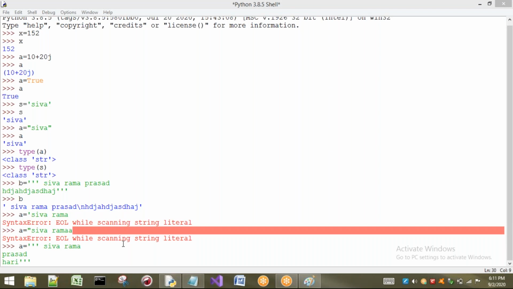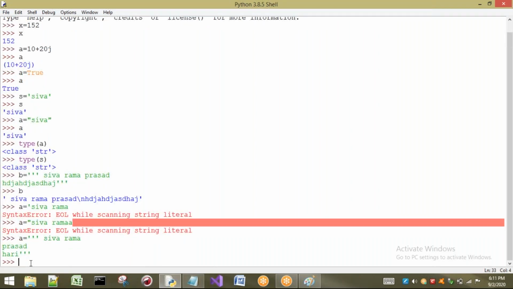So now see, my multi-line string is completed. I have closed it with 3 single quotes. Now what happens? I am telling my compiler that my string is completed. By pressing enter, you have to observe something. In the first line, what I have taken is Siva space Rama. Here I have pressed enter. Internally, enter means \n. It will go to a new line, so \n will be stored, and it will print Prasad.